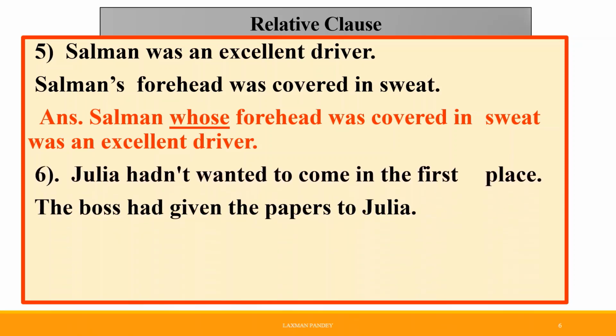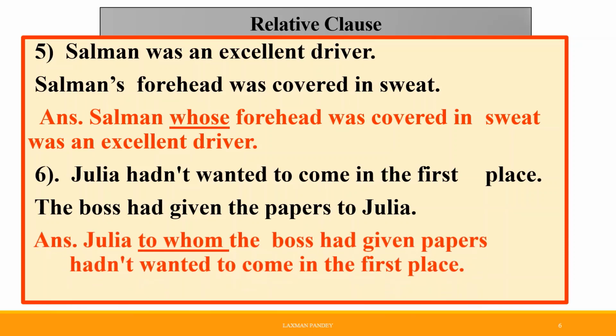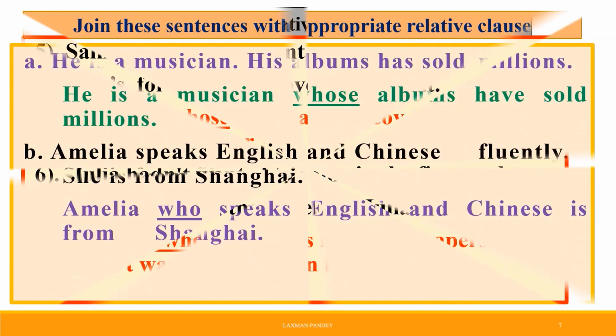Next, Julia hadn't wanted to come in the first place. The boss had given the papers to Julia. Okay, this is the relative clause answer: Julia, to whom the boss had given papers, hadn't wanted to come in the first place.